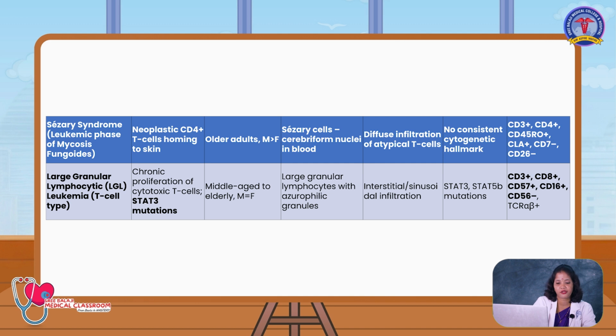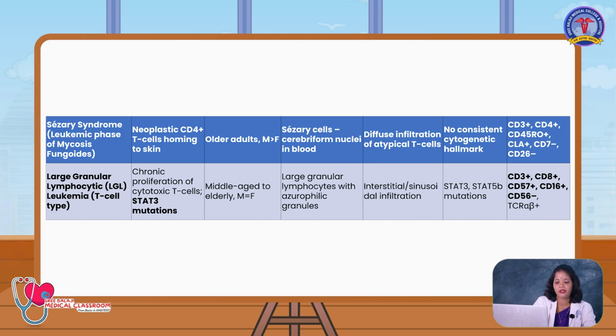Large granular lymphocytic leukemia, which occurs due to the chronic proliferation of cytotoxic T cell, STAT3 mutation. It occurs in both age groups, like it can occur in the younger age group as well as in the middle age group. Both male and female are equally affected.